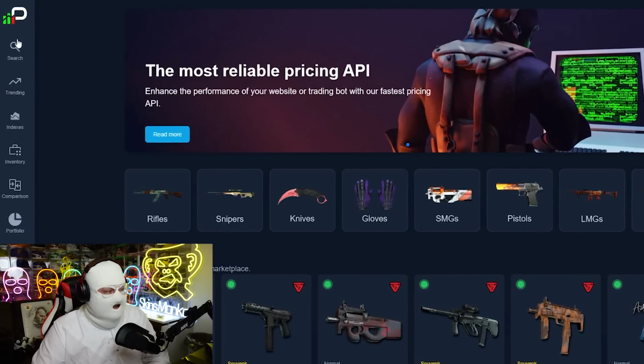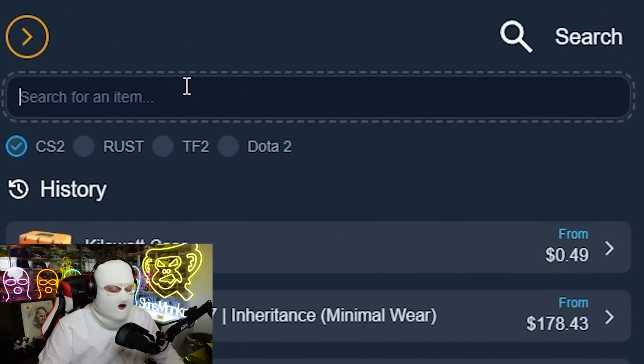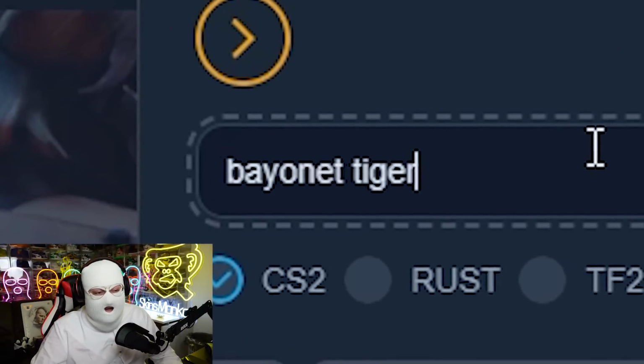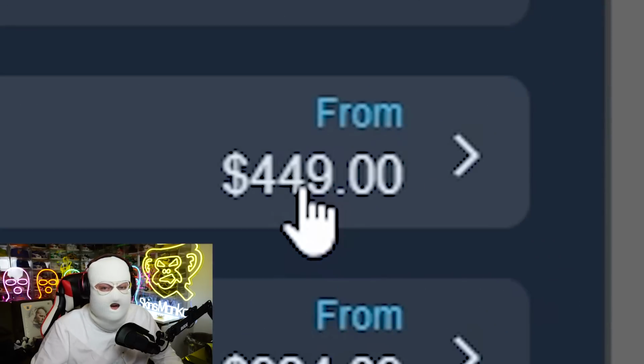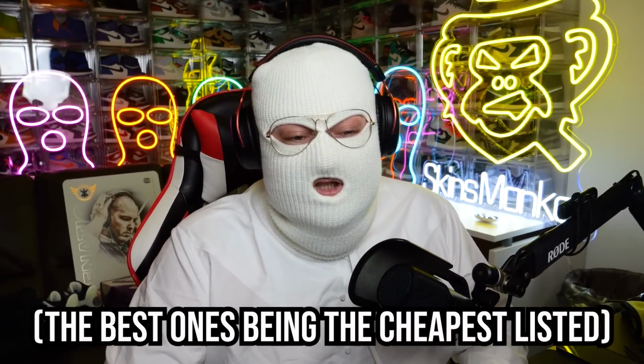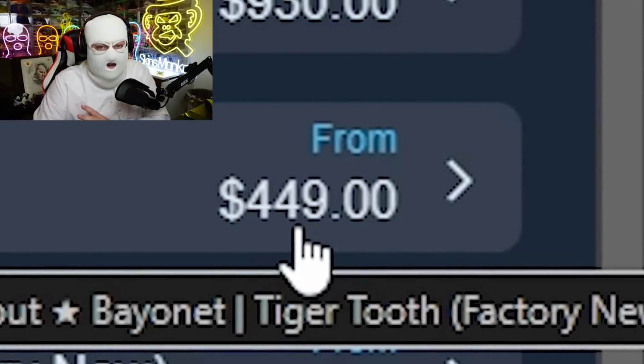Now, first of all, I will show you one way to price 99% of CS items, which is by using a site like Price Empire and searching the value of a skin. For example, Bayonet Tiger Tooth, and you will see it's worth $449. The way sites like this work is they scan every single marketplace for different price listings and they show you the best ones. So a Bayonet Tiger Tooth is 100% $449. And there we go. Now you know how to price every single liquid skin in the game.